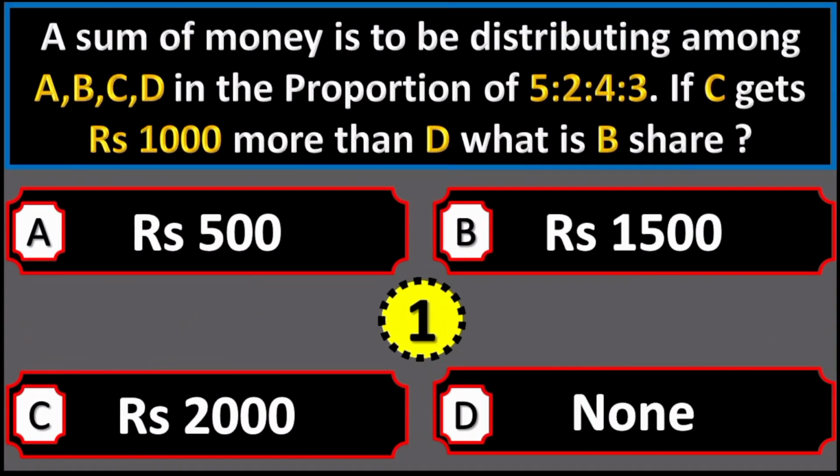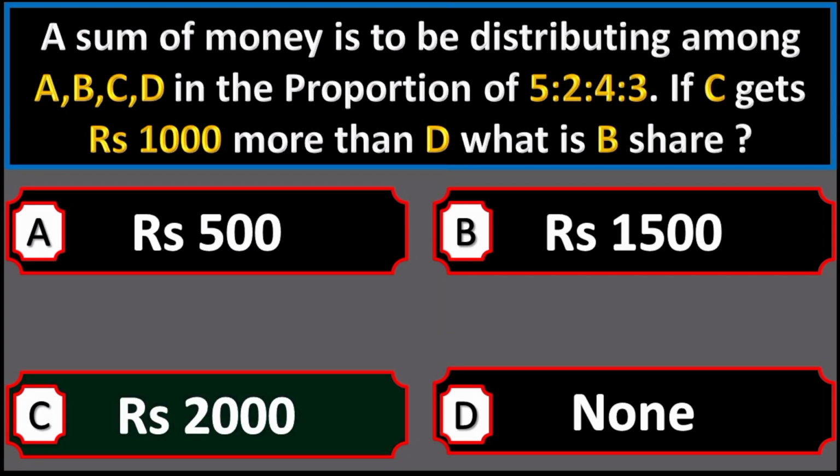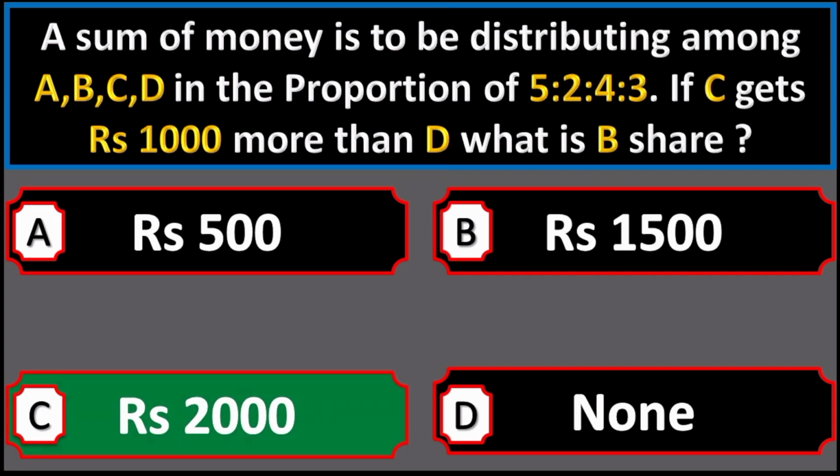A sum of money is to be distributed among A, B, C, D in the proportion of 5:2:4:3. If C gets rupees 1000 more than D, what is B's share? Option A, option B, option C, option D. So right option is option C, rupees 2000.